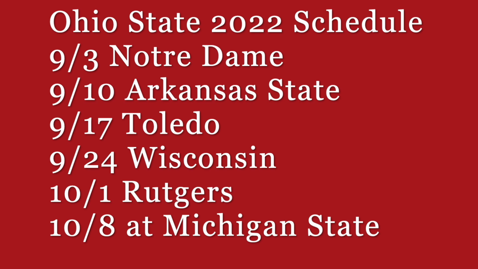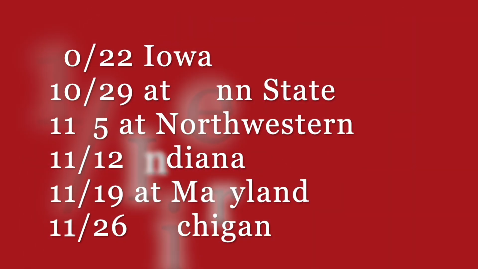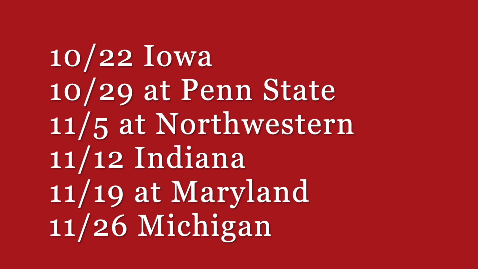And then the Big Ten Eastern Division opener against Rutgers the first weekend of October. The Buckeyes play 5 consecutive home games to start the season before they go on the road at Michigan State. Then they've got an open date, a bye week, before back-to-back difficult games against Iowa and Penn State on the road. The last time the Buckeyes and the Hawkeyes got together, of course, Iowa trounced Ohio State 55-24 in Iowa City.